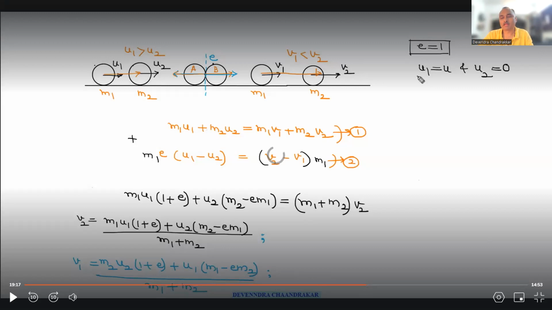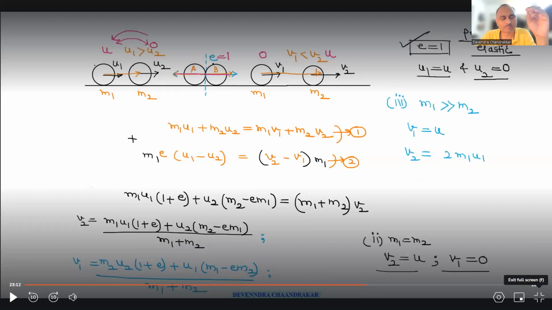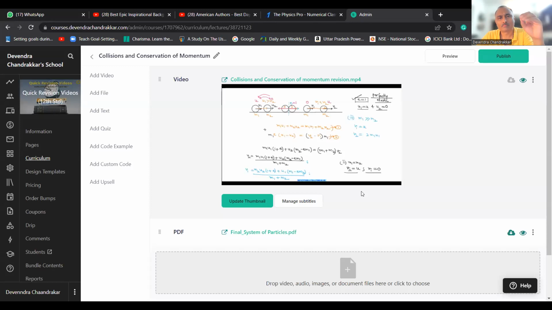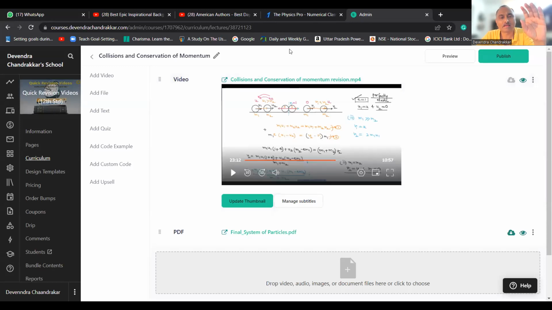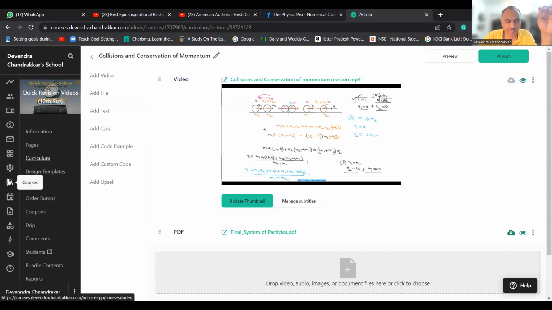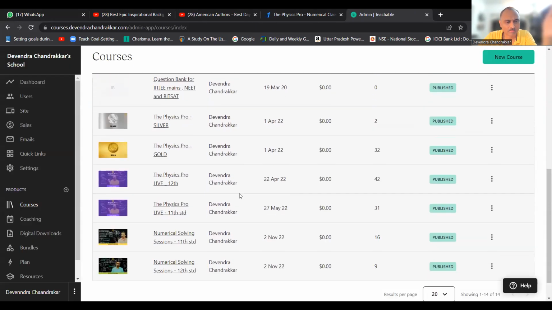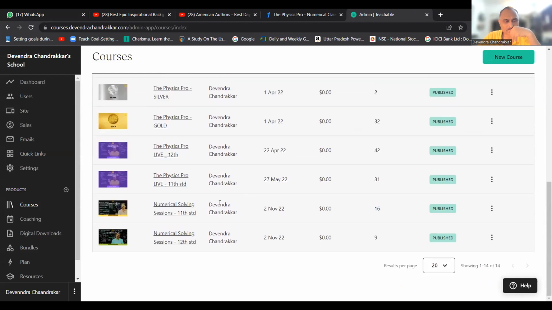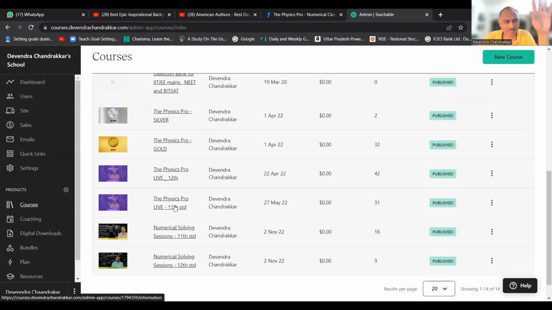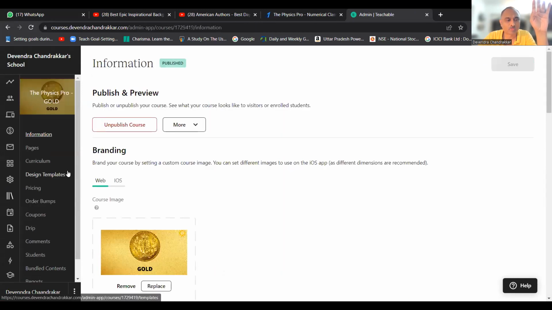तो इस पूरे वीडियो में, in this video the entire concepts plus formula, everything is there, and once you have revised it, believe me, you will be able to solve numericals based on it. So this is the quick revision video. Okay. Now I will show you a live session ka video. Okay. I have already sent you a live session ka video. Numerical solving live session I have already shown you. Okay, let's see this one, the Physics Pro Gold. This is what I will be giving to all of you.